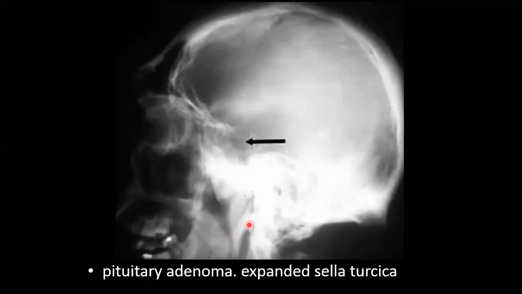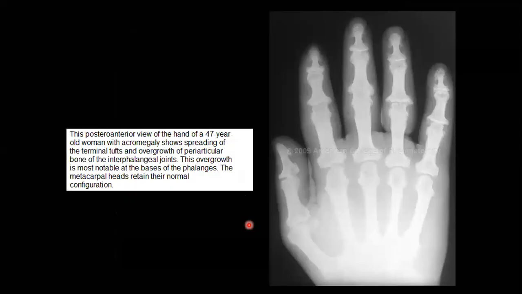Regarding the hands, we said the findings are expansion of the distal phalanges, what we call spade-like phalanges, and you can obviously see here the distal phalanges are widened and spade-like. Spade means something that you row a boat in.